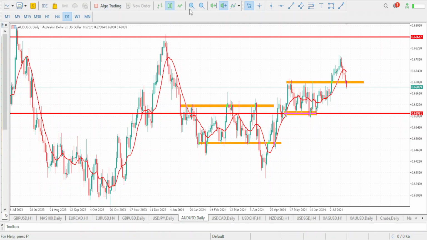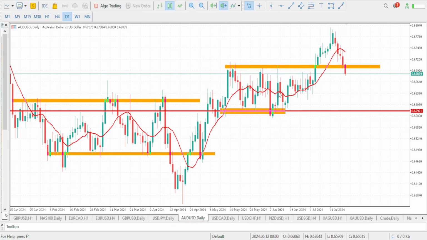So we can take a look at this. Within this level, you see that the market is ranging. You can take a look at this to be the resistance. This will be seen as a support. Resistance, support. When the market came here again, it came to our resistance level, then it dropped to our support. Then what did it do next? It came to this resistance, and guess what? It broke out. So we can now target this as a false breakout.